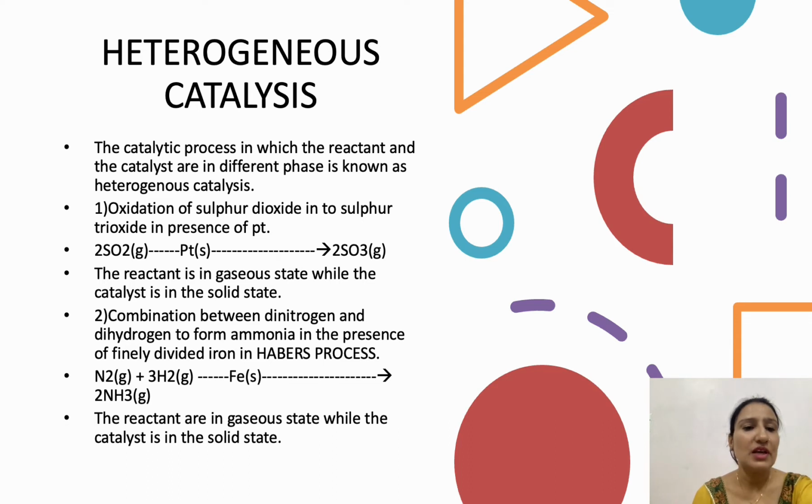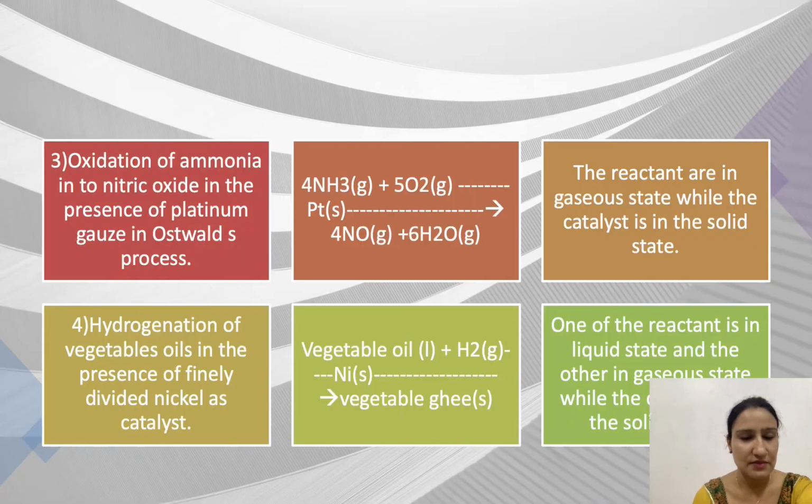Next example is combination between dinitrogen and dihydrogen to form ammonia in the presence of finely divided iron. Iron is the catalyst here, and this process is known as Haber's process. Here the dinitrogen and dihydrogen, the reactants, are in gaseous phase, and the iron as catalyst is in solid phase. So this is known as heterogeneous catalysis.